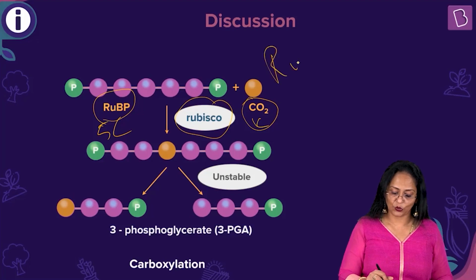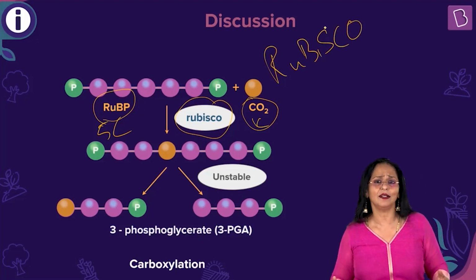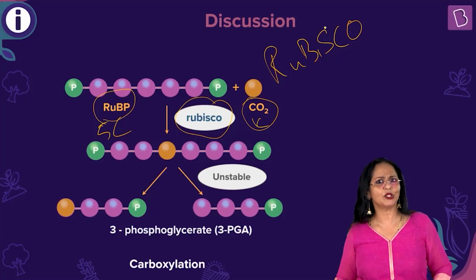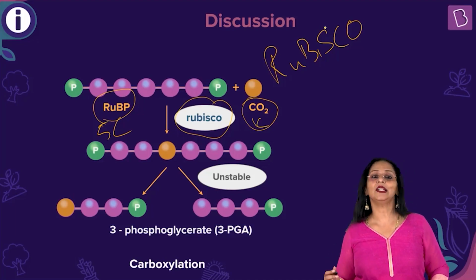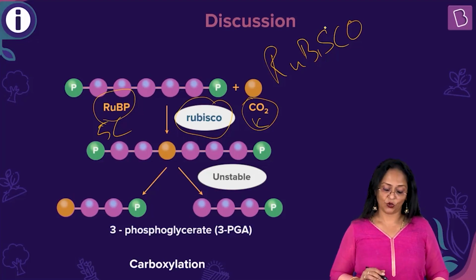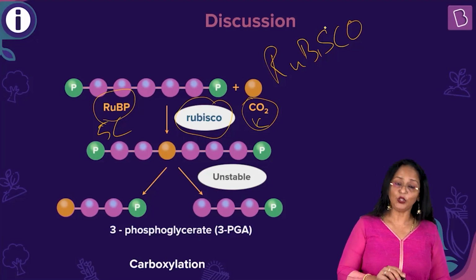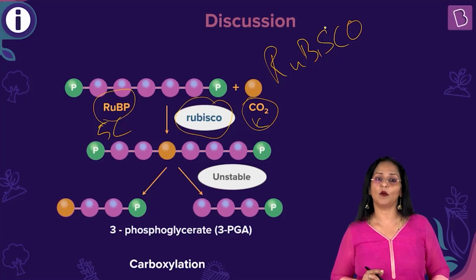Now, rubisco is a very important enzyme, the most abundant enzyme that you find, right? The full form of rubisco is ribulose bisphosphate carboxylase oxygenase, right? This rubisco enzyme helps in catalyzing the reaction where RUBP combines with carbon dioxide to form a 6-carbon compound.